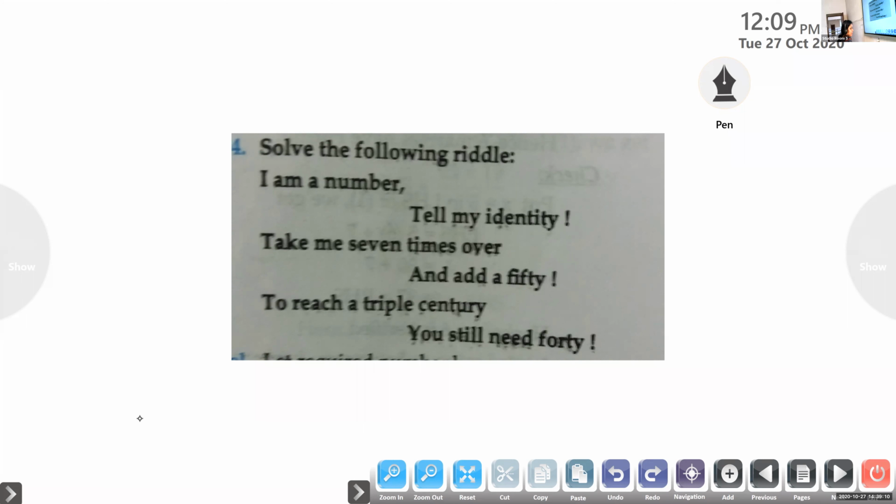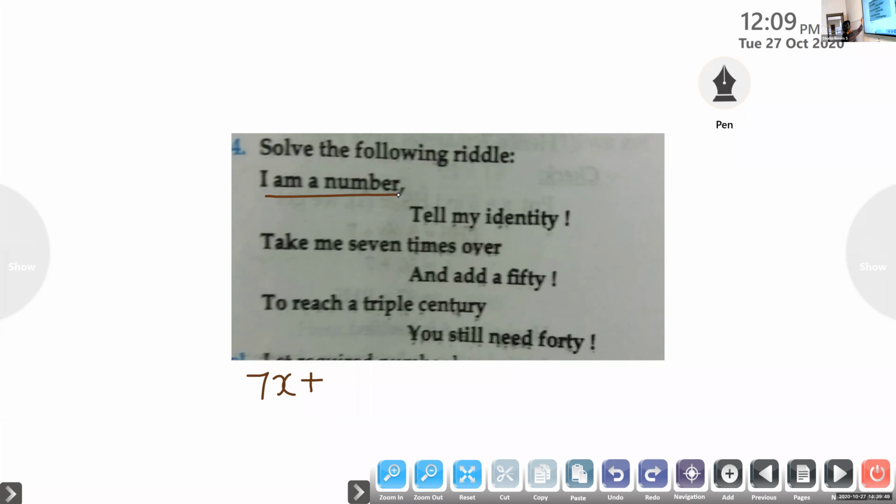I am a number. So let the number be x. Then 7x plus 50 equals 40. No, 7x plus 50... Triple century means 300. So I am a number. 7x plus 300 is equal to 40. No.